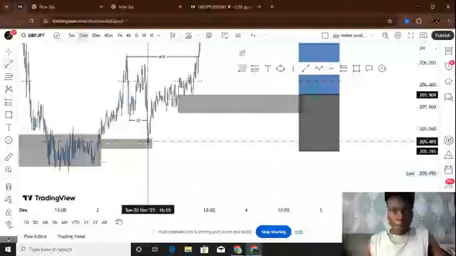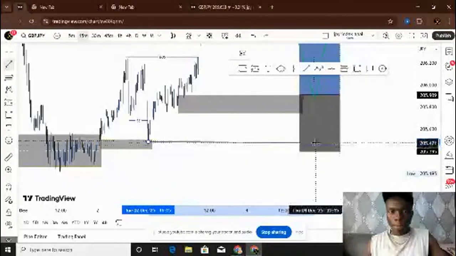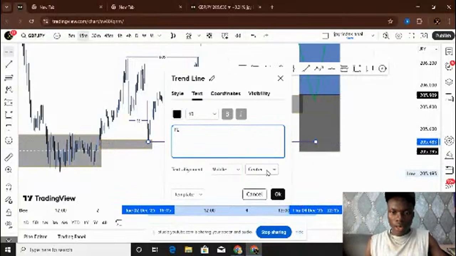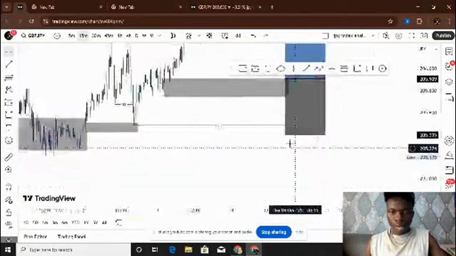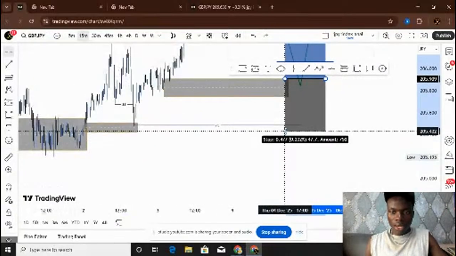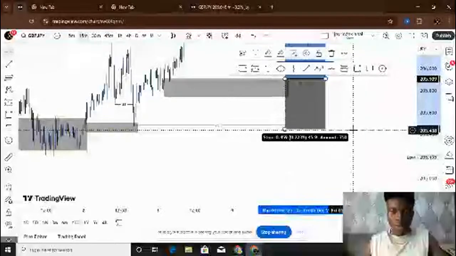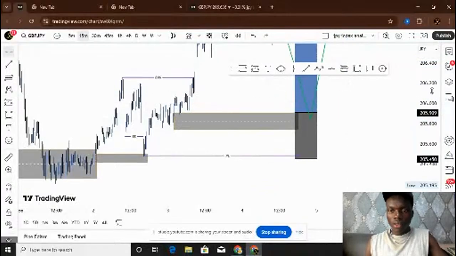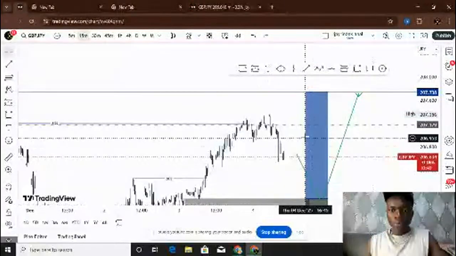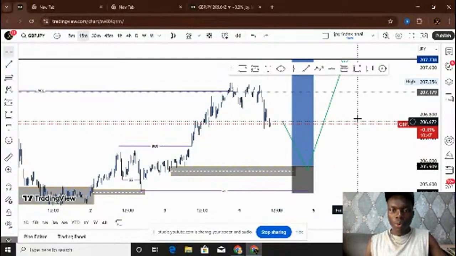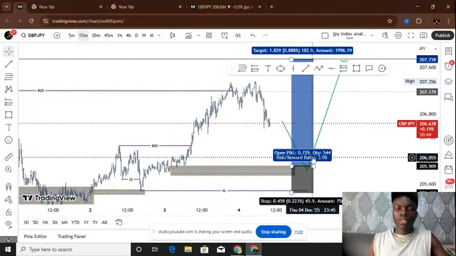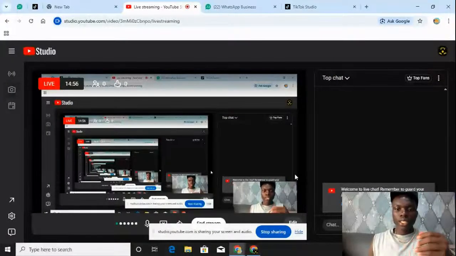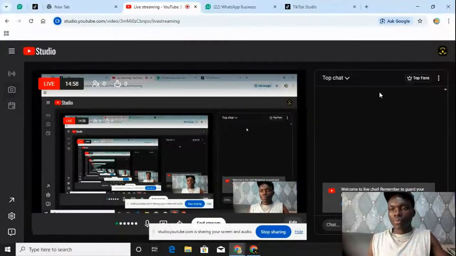Here's our protected low, and our SL is going. Let's drag it a bit. 45 is enough. So this is what I'm waiting for. I'm buying from here to the up, 1:3.98. This is what I'm waiting for. This is how I get my analysis, this is how I get my entry, this is how I get all of my stuff.